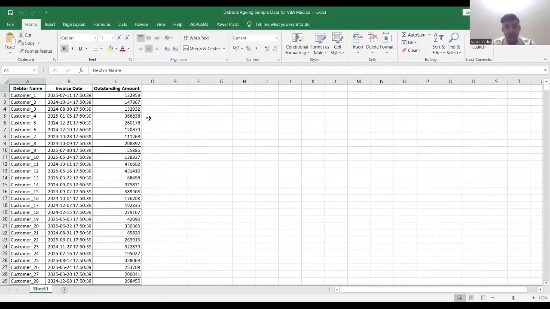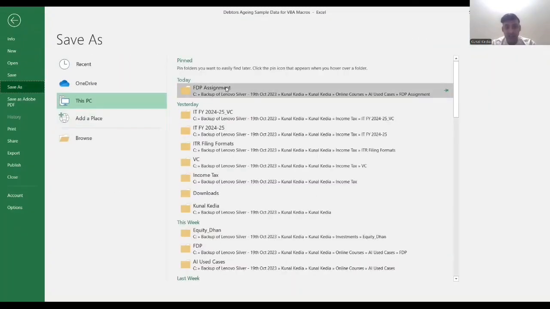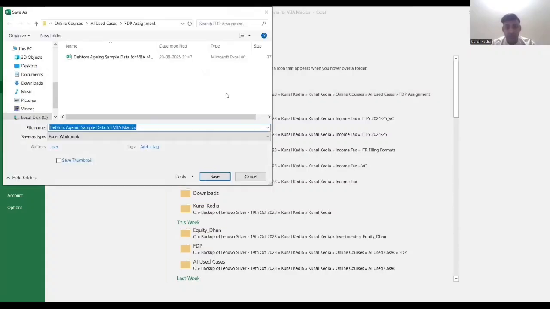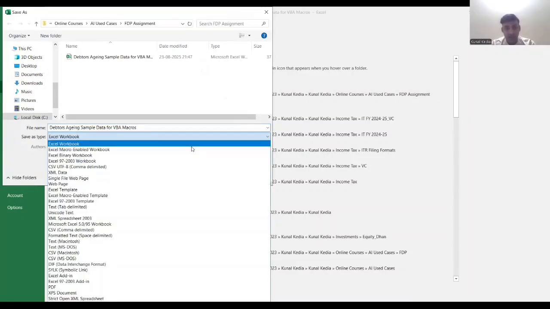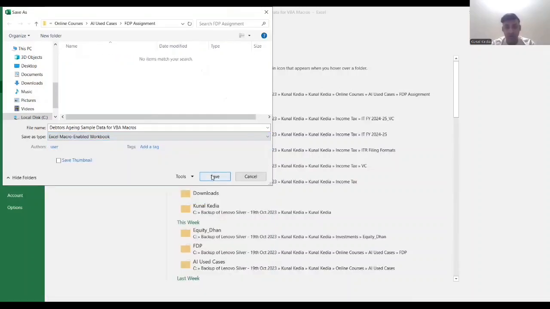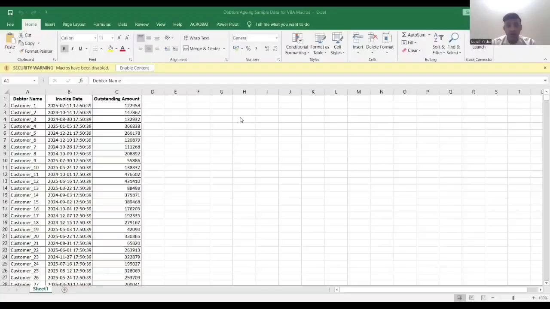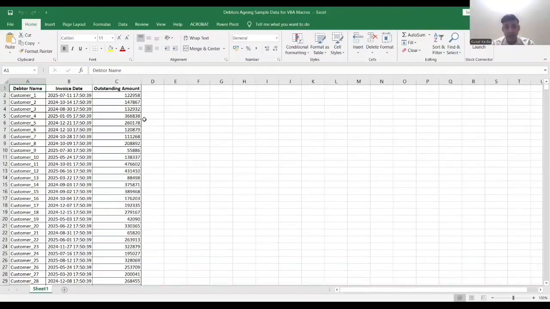Now this is very critical. Hear it. We need to save this Excel file first using the save as button. I'll save it in my folder. While saving, please ensure that we are selecting the Excel Macro-Enabled Workbook option. Otherwise macros will not run. And save this file. Now I'll close this file. Now on top there is a security warning which shows macros have been disabled. So first we need to enable this content. Click enable. This was the data.